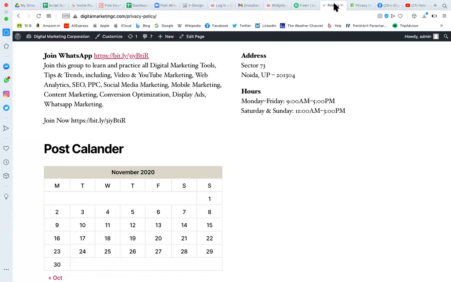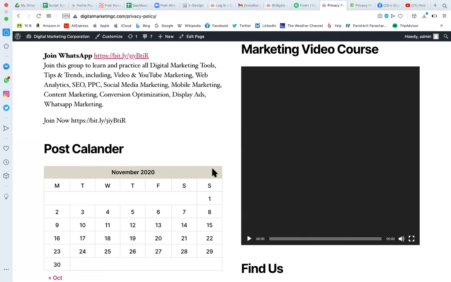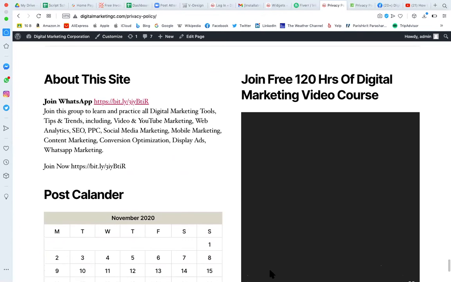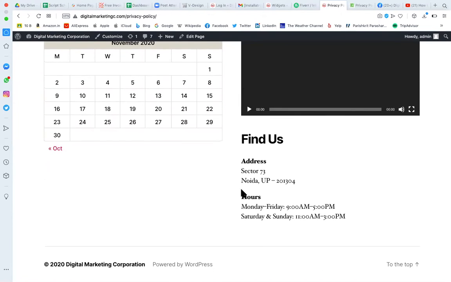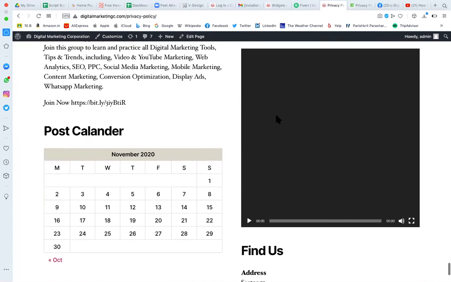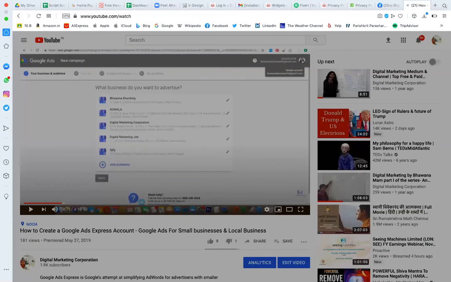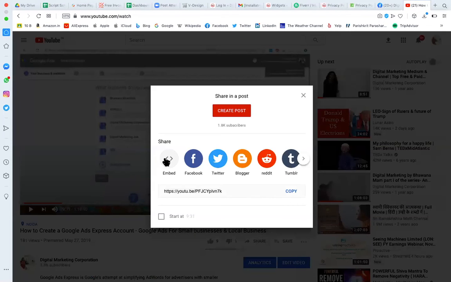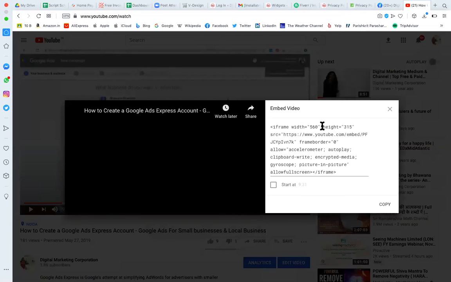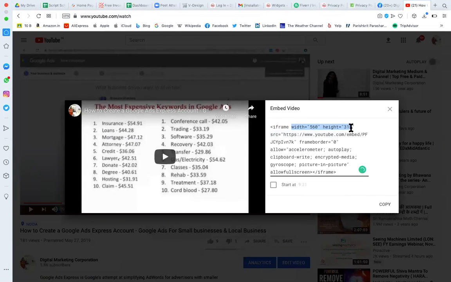Come back to your website and refresh it. Can you see that? Now the video is here. But if you see, the video size is not appropriate. For that purpose, you can click on share, and there you can click on embed, and in that embed you can change the height and width. Right now it's 560 by 350. You can change the height and width, then copy it and paste it wherever you are embedding the video. Then you can manage the size as per the website symmetry.